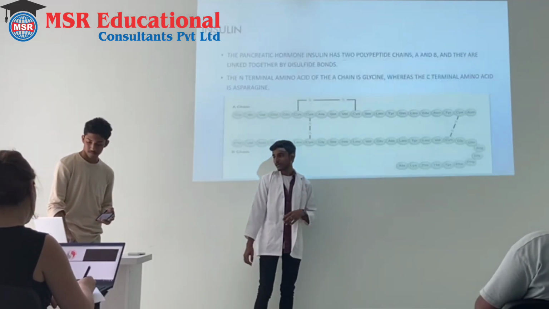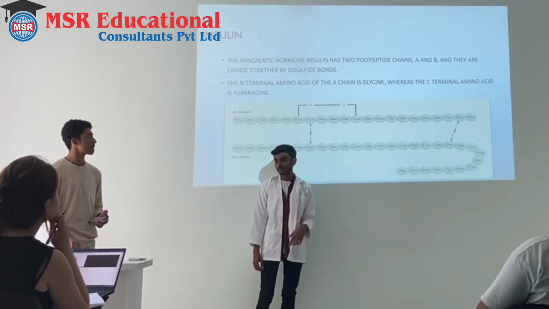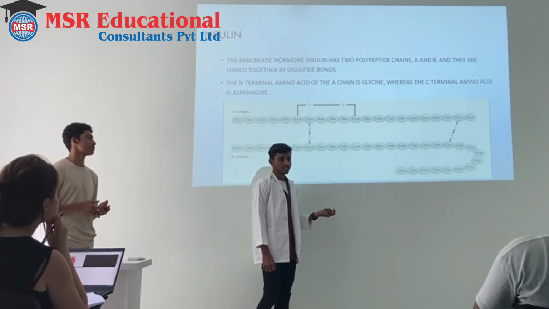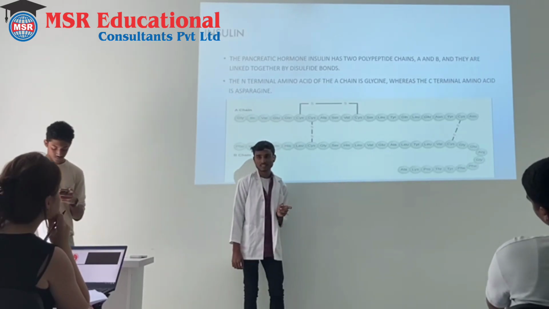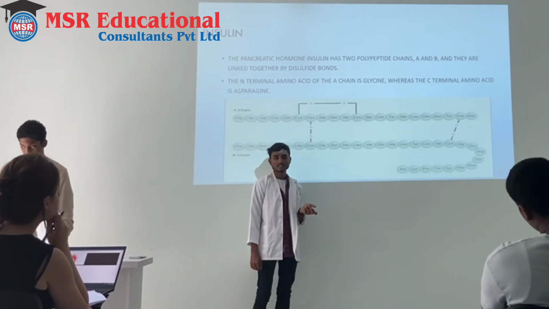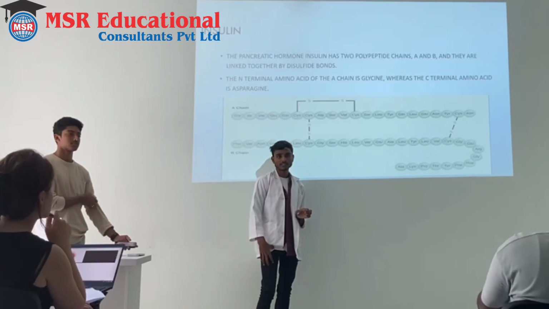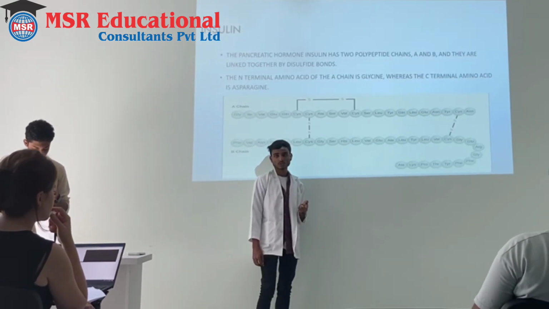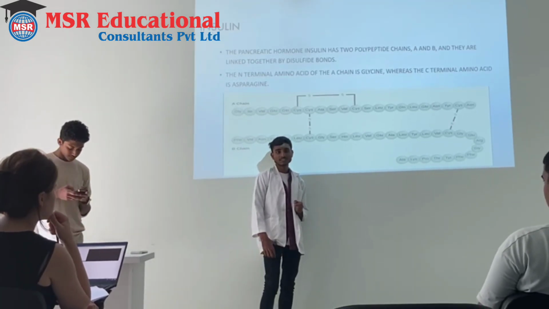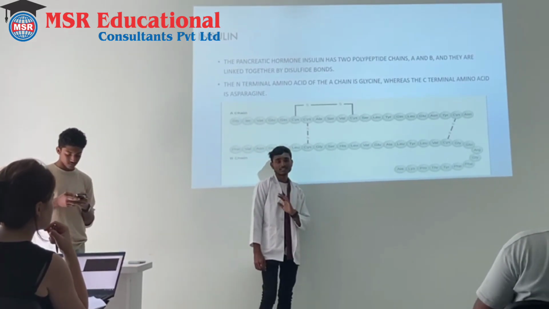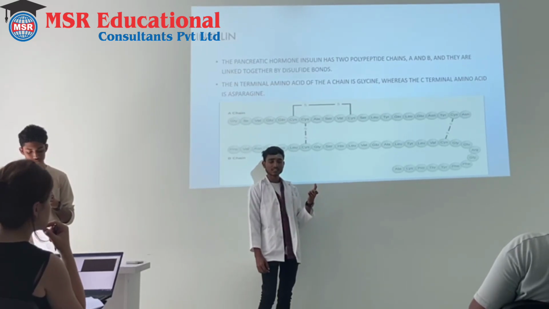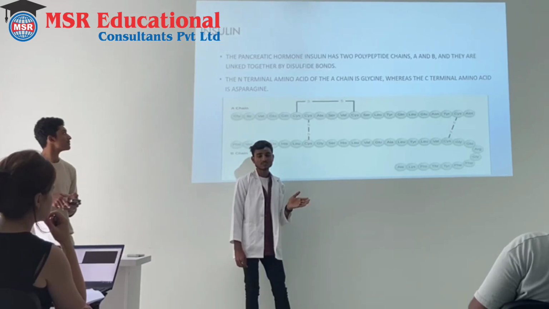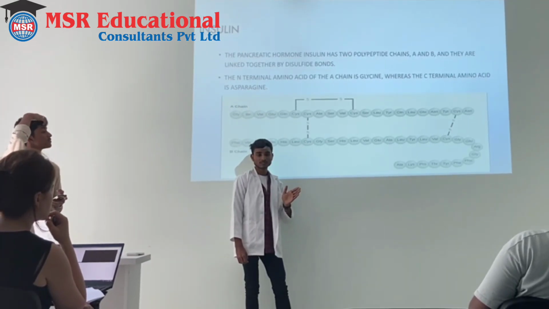Coming to insulin, when we talk about insulin, we can remember diabetes mellitus. I will subdivide diabetes mellitus into two groups: insulin-dependent diabetes mellitus and non-insulin-dependent diabetes mellitus. In insulin-dependent diabetes mellitus, we can use supplementation from outside and give insulin treatment.